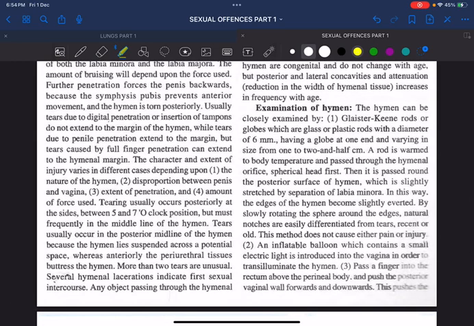The instrument we use is called Glaister-Keene rods or globes, which are glass or plastic rods with a diameter of 6 millimeter, which have a globe at an end. The globe will be heated up to the body temperature of 34 or 37 degrees Celsius, and it will be inserted through the vagina. Then we will see whether the hymen is intact or not.